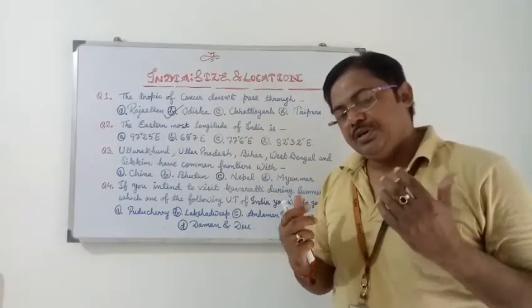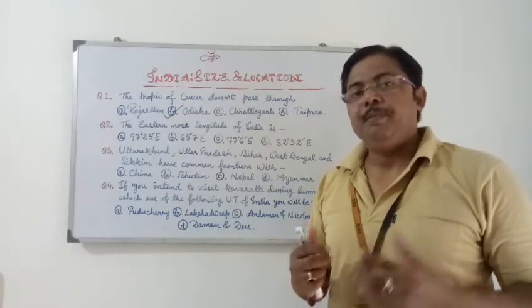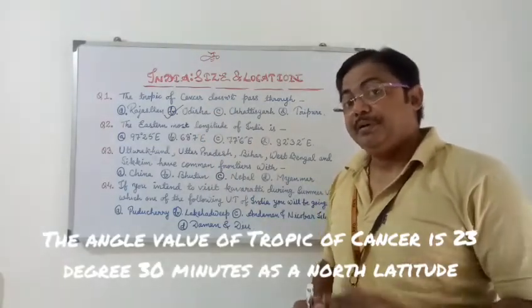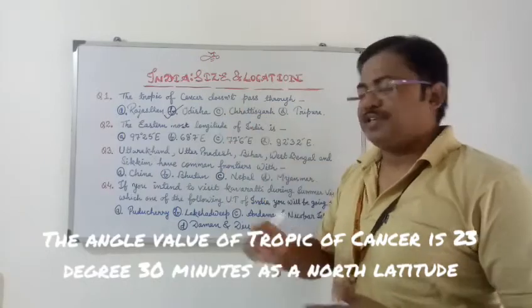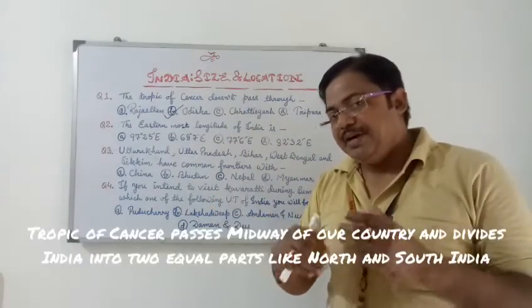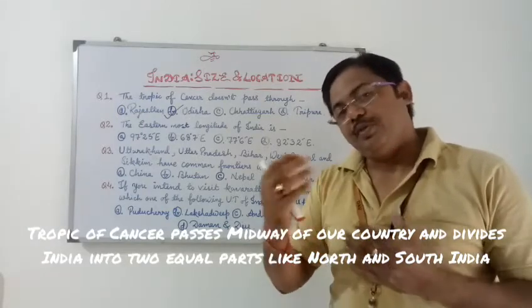The things which we have to remember are the Tropic of Cancer and associated important matters. The Tropic of Cancer passes midway through our country and divides it into two equal parts, Northern India and Southern India.